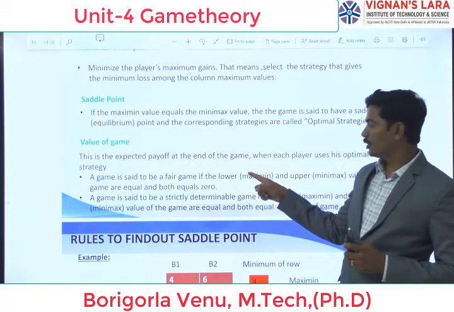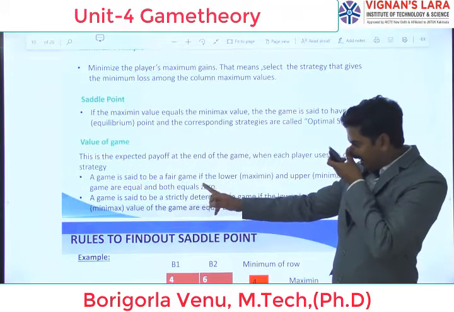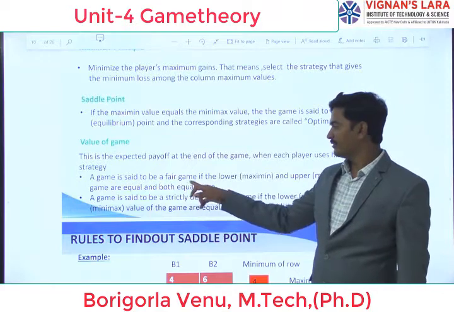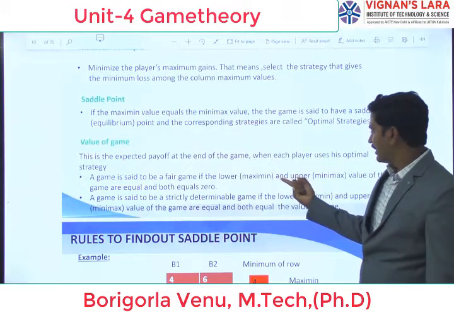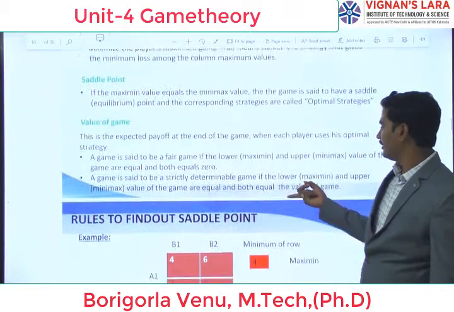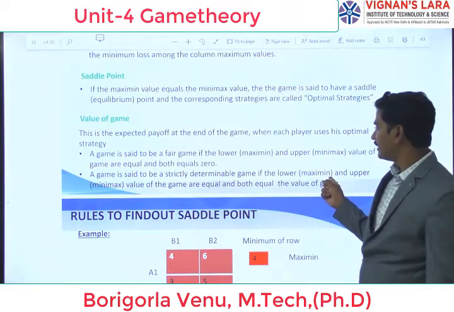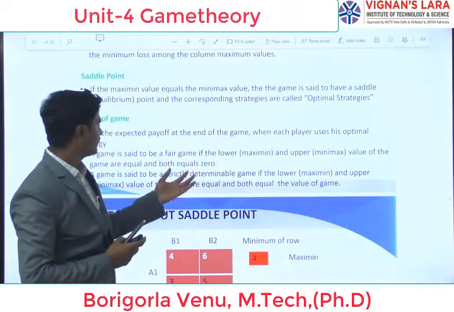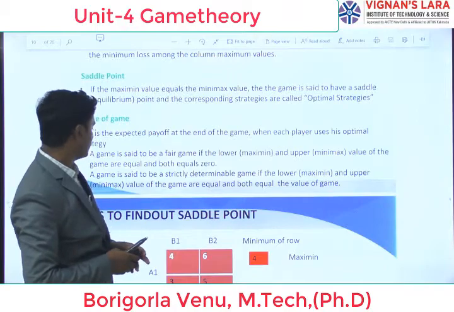A game is said to be a fair game if the lower and upper value of the game are equal and both equal 0. From the minimax and max min principle, when that solution value is the max min value, the game is called a fair game. A game is said to be strictly determinable if the lower and upper value of the game are equal and both equal the value of the game. It means if minimax and max min equal 0, the game is called a fair game. If it is equal to the value, the game is called a strictly determined game.